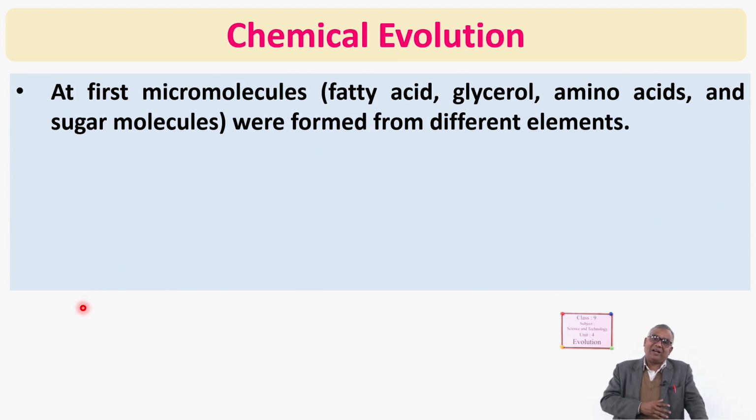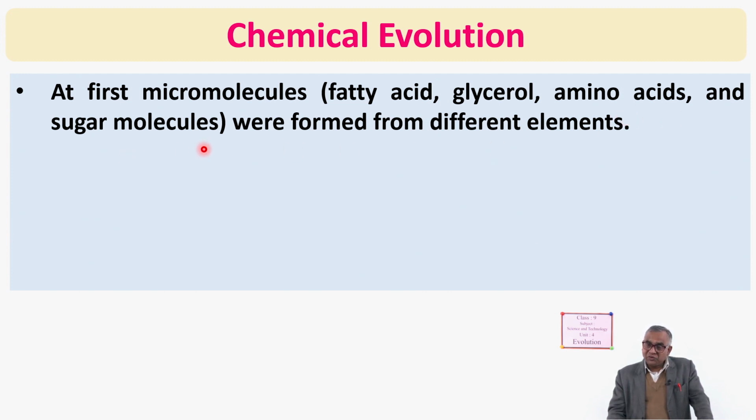Our unit is also that. That may be a very huge animal, or an animal of our size, or microscopic, doesn't matter. But all of them consist of what? Atoms, molecules. Yes, they took different forms. So here at first, micromolecules like fatty acid and glycerol were formed. Glycerol and fatty acid are the units of fat.